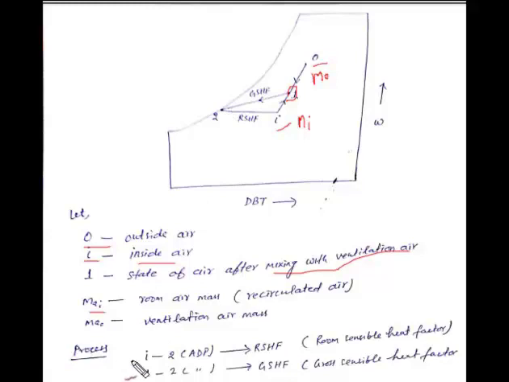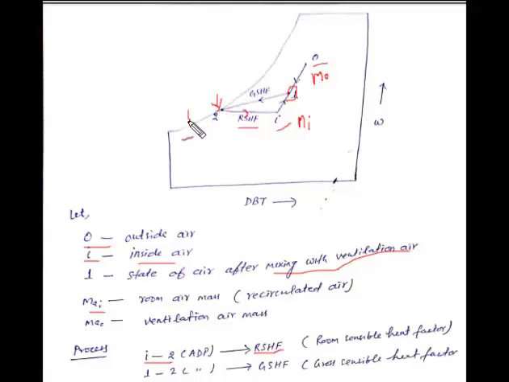The process 2I indicates the line here. This is the room sensible heat factor line, known as the RSHF, because this happens inside the room. At point 2 we get the lowest temperature of the air, equal to the coil temperature, because we get this temperature at the saturated line.